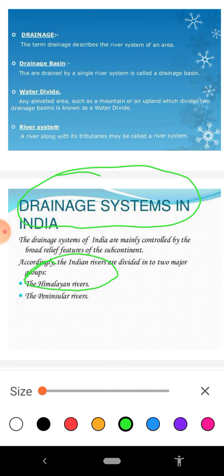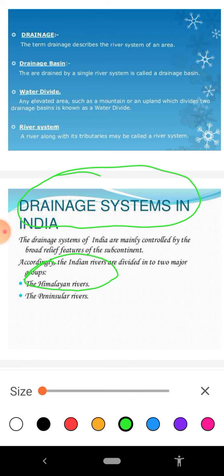Now let us discuss some of the important differences between the Himalayan river system and the peninsular river system, because this question is also very important.